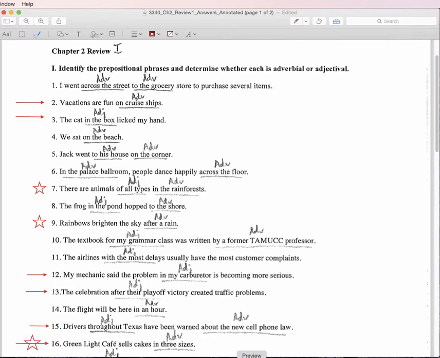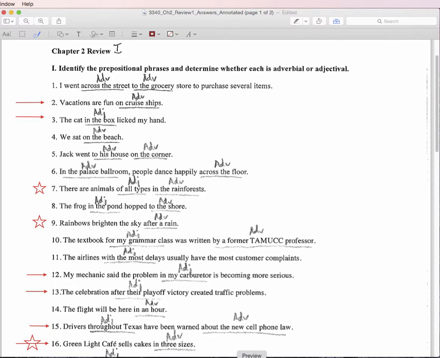In 7, well, which types of animals or what kind of animals? We have animals of all types. So of all types is connected to animals. It is helping us identify animals.